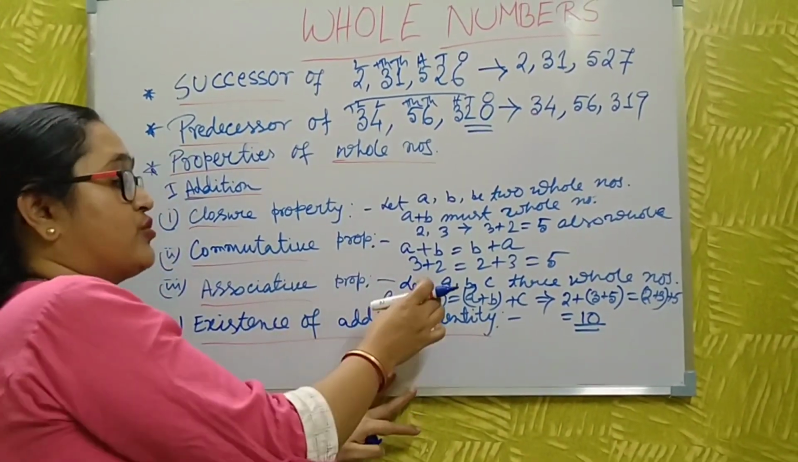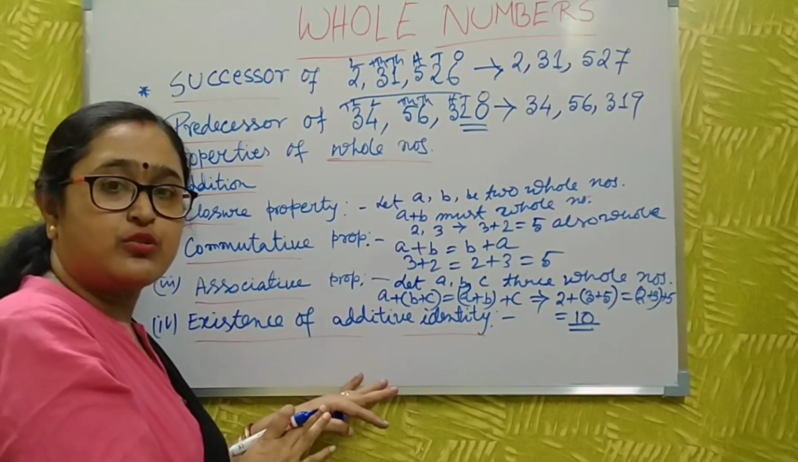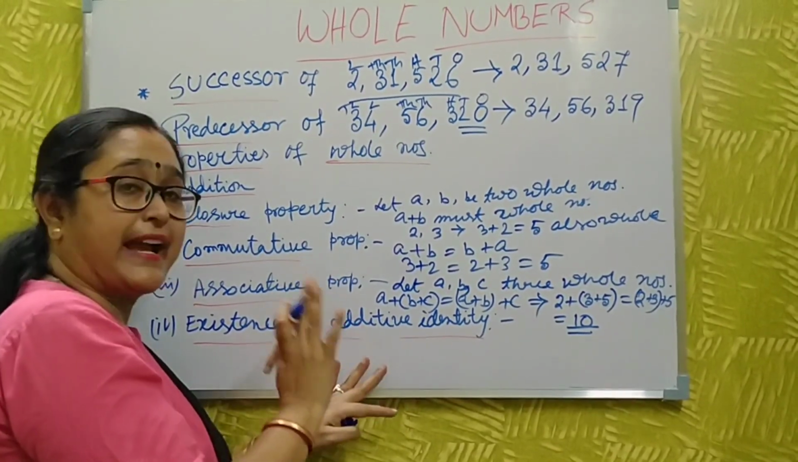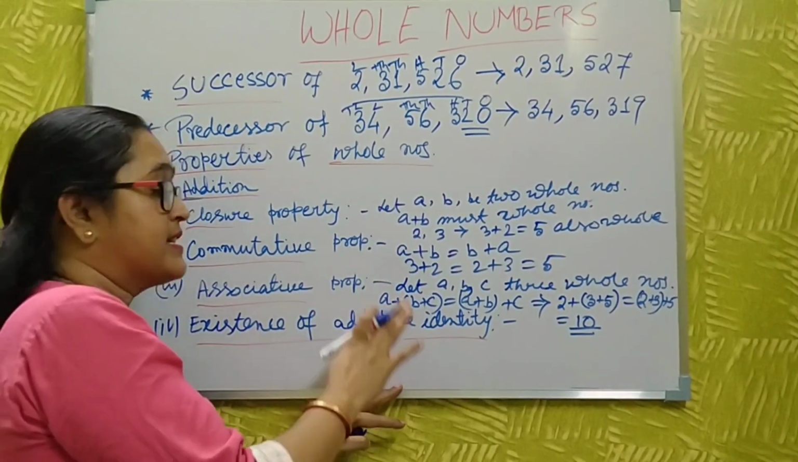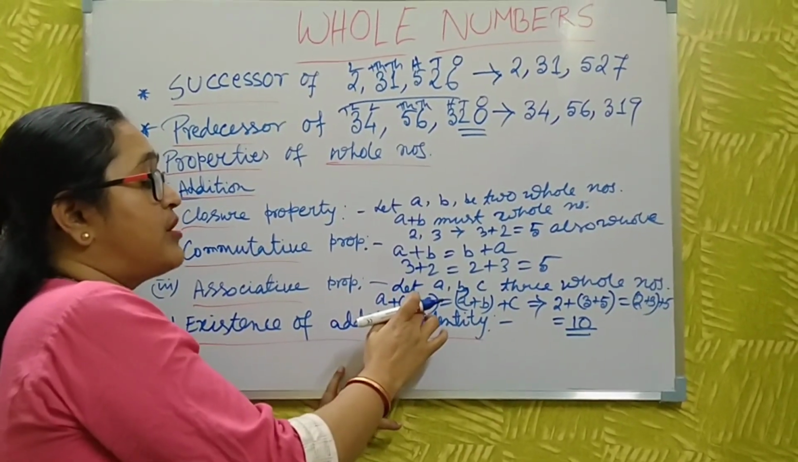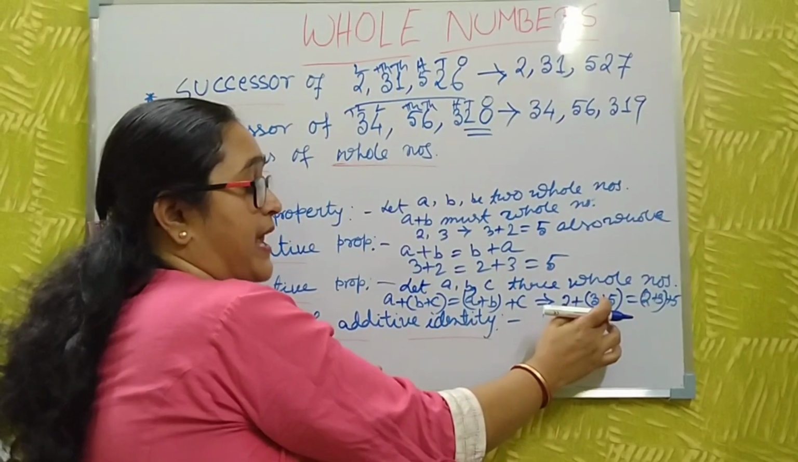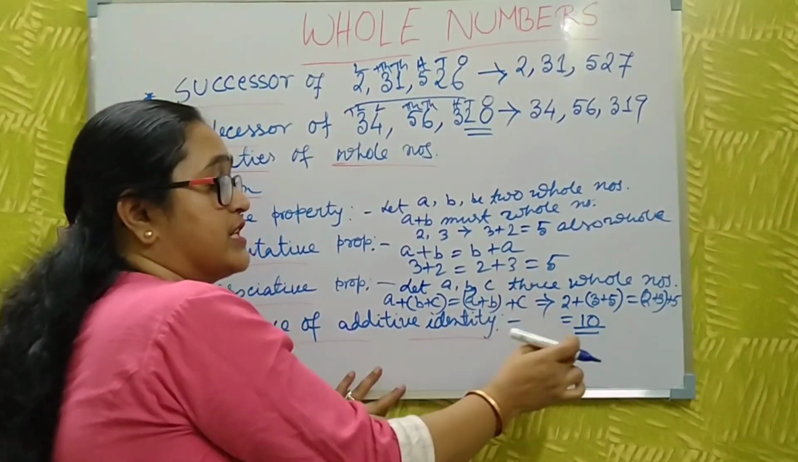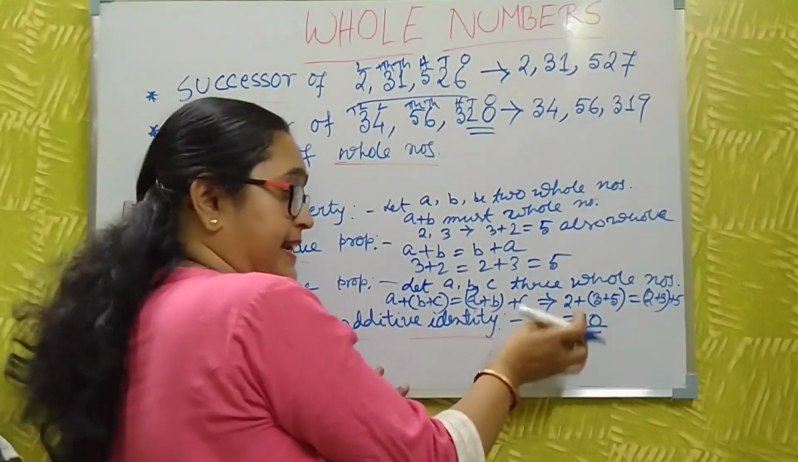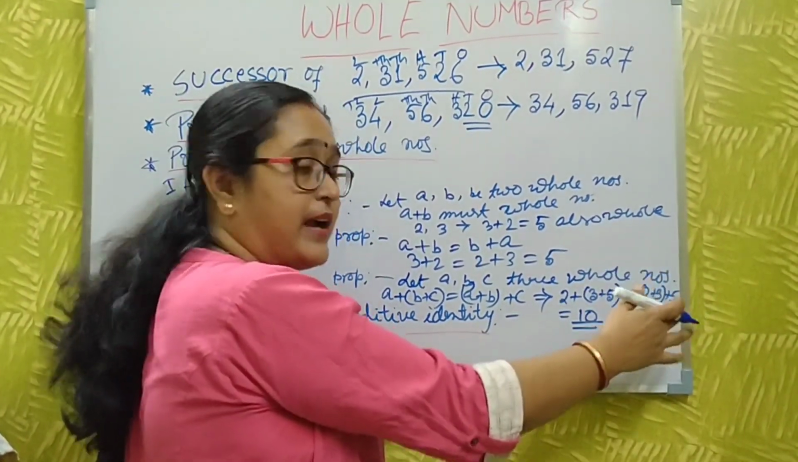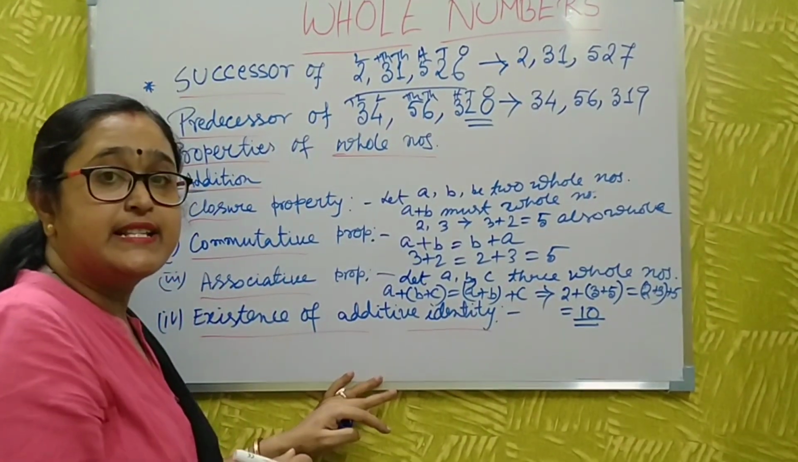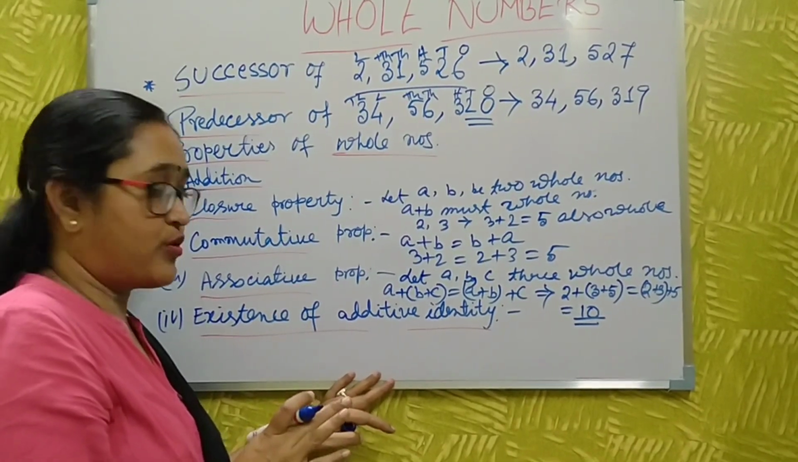All of you know the BODMAS rule. First you do the bracket operation first. Just do the bracket operation here, then you do the rest. That is 2 plus 3 is 5, and then you add 5. That is also 10. This is called the associative property.